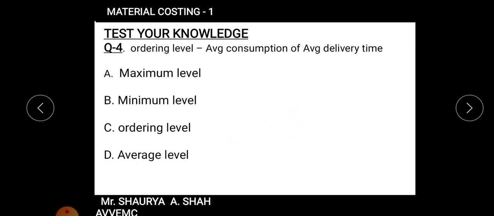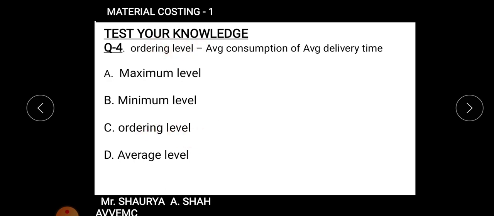Fine. Okay. The next, ordering level minus average consumption of average delivery time. Ordering level minus average consumption of average delivery time. Average, right? In maximum level it was min, as I told you, right? So here there is no min, so maximum level will not be there. Average level itself it is given in the sum, so it will not be there. Ordering level also itself it is not given in the sum.